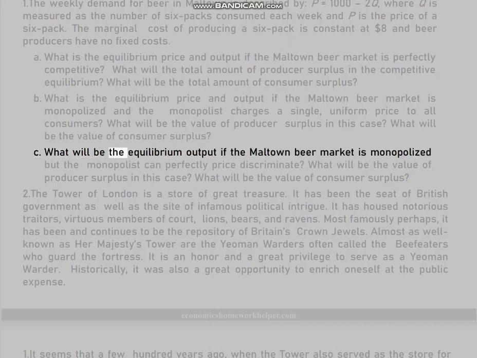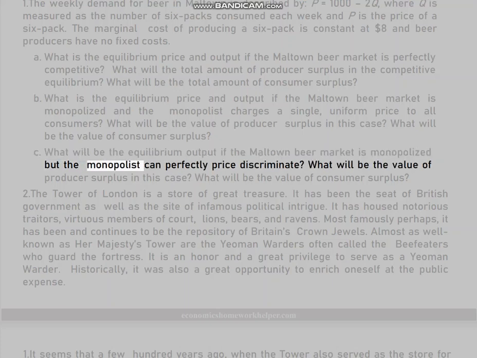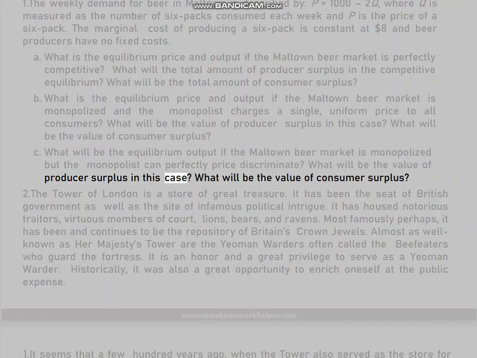C. What will be the equilibrium output if the Maltone beer market is monopolized but the monopolist can perfectly price discriminate? What will be the value of producer surplus in this case? What will be the value of consumer surplus?